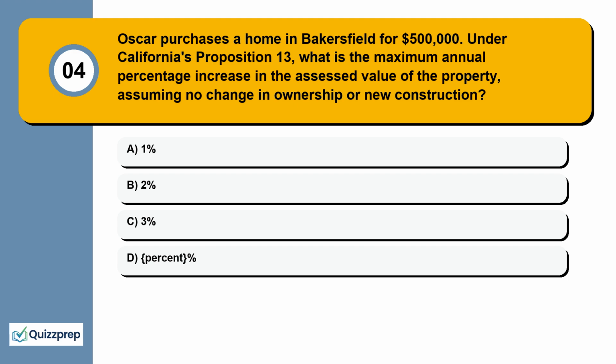Question 4. Oscar purchases a home in Bakersfield for $500,000. Under California's Proposition 13, what is the maximum annual percentage increase in the assessed value of the property, assuming no change in ownership or new construction? 1%, 2%, 3%, 5%.